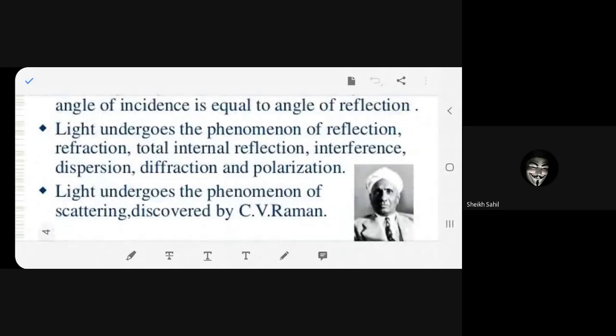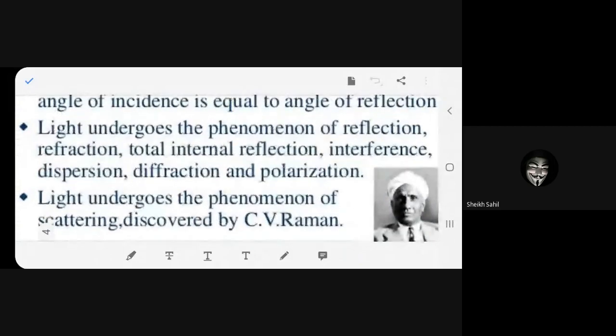Now, light has got lots of phenomena. We will be only concerned with reflection. But light undergoes many phenomena such as refraction, total internal reflection, interference, dispersion, diffraction, polarization, scattering, everything can happen. But we are concerned only with reflection in this chapter. Is it clear?